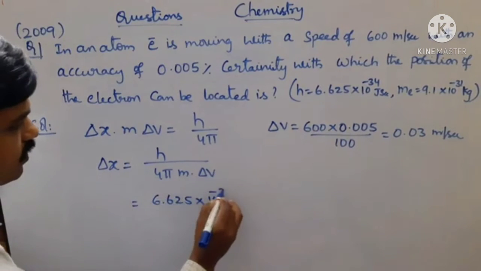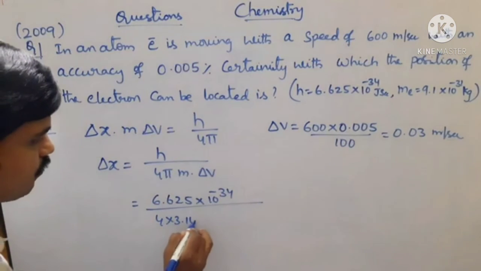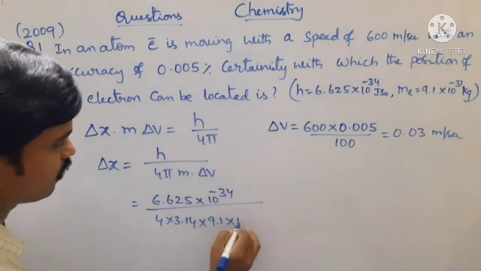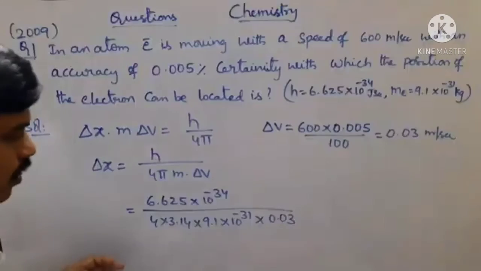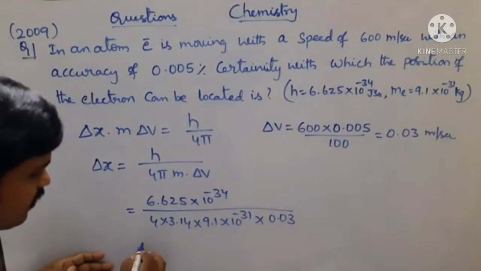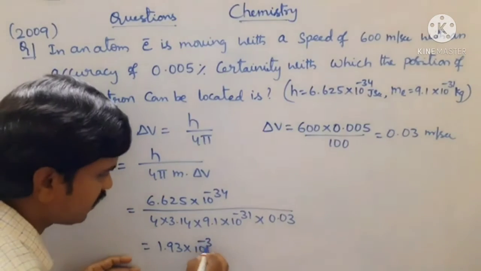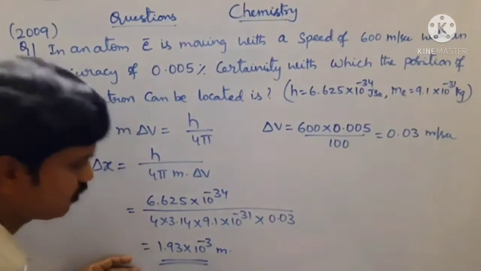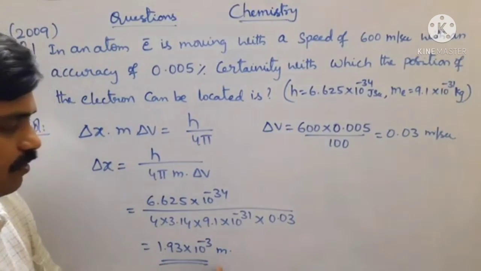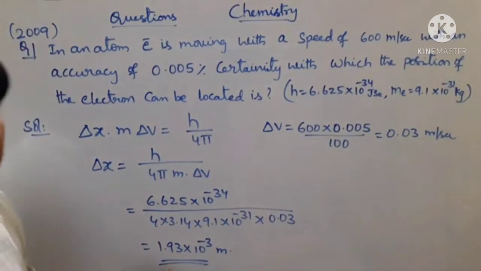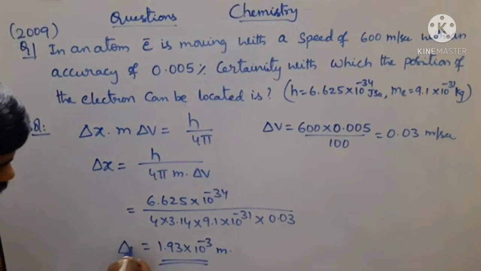6.625 into 10 power minus 34 by 4 into 3.14 into 9.1 into 10 power minus 31 into 0.03. After solving all these values, we will get 1.93 into 10 power minus 3 meters. So this is the uncertainty in its position, that is the delta x value.